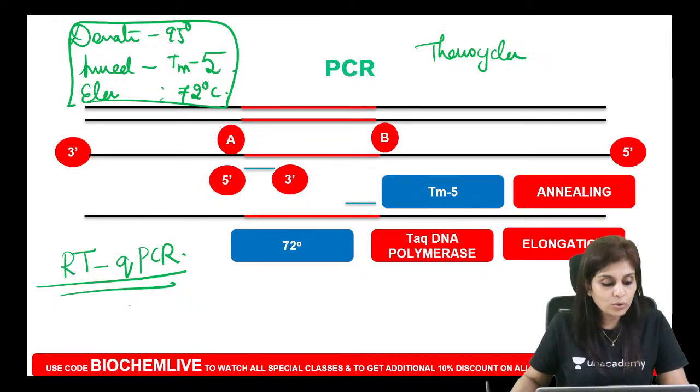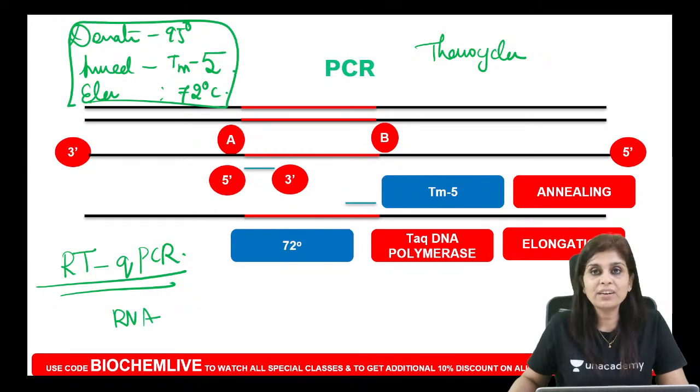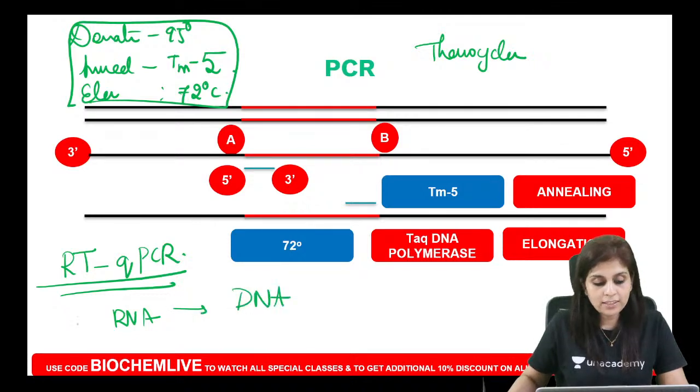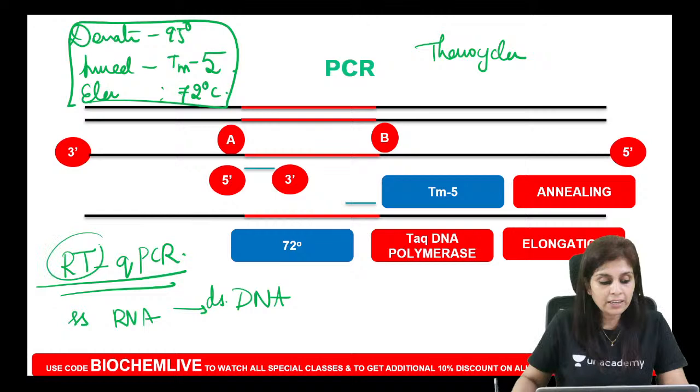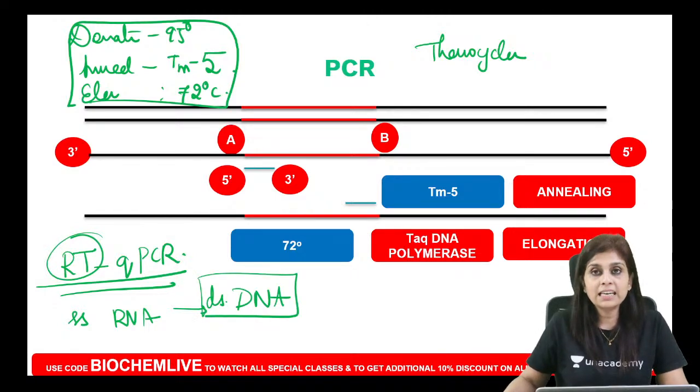Do you all know that coronavirus is an RNA virus? And handling RNAs is difficult. Amplifying RNA is difficult. So what you do first is you convert this RNA to DNA. You convert the single-stranded RNA of the SARS-CoV-2 virus to double-stranded DNA. That is done by the reverse transcriptase enzyme. After you convert it into double-stranded DNA, you subject it to qPCR. What is qPCR? It is quantitative real-time PCR. Do you all understand this?